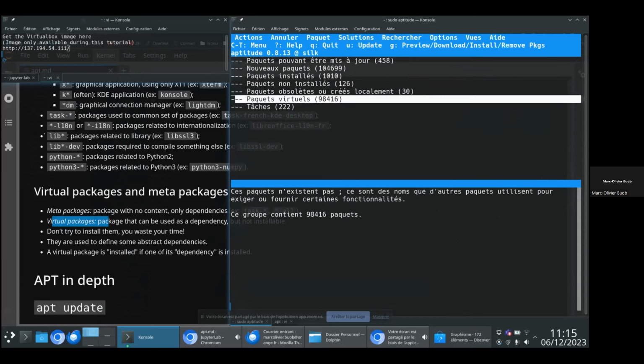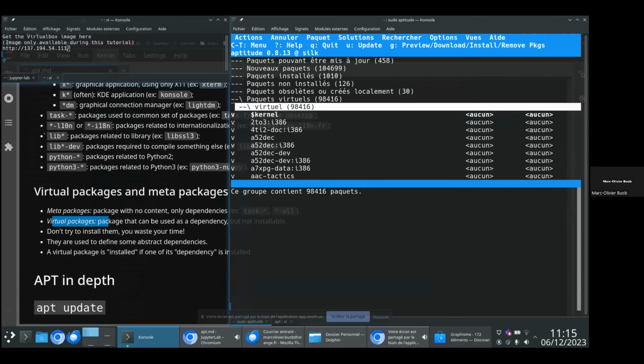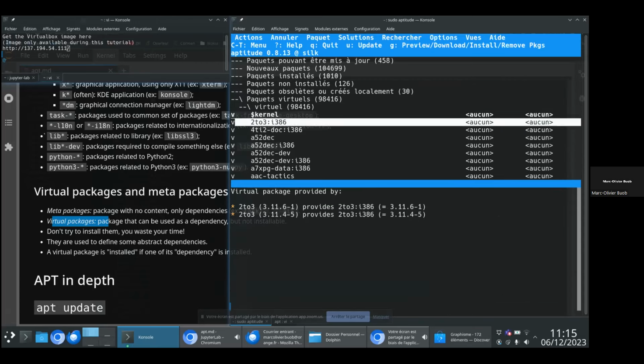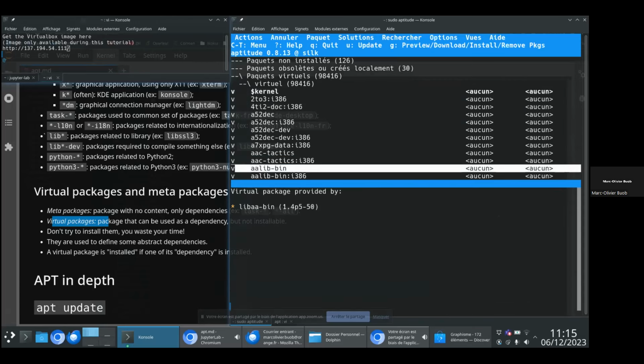But you have also virtual packages. And those virtual packages, you see, have a small V at the beginning. This is a virtual package. This means that you can't install them. You can't run apt install on AAC Tactics or AA lib bin. It's not possible. If you want this package to be installed, in this particular example you would have to install the package libaa bin, which will enable this virtual package.